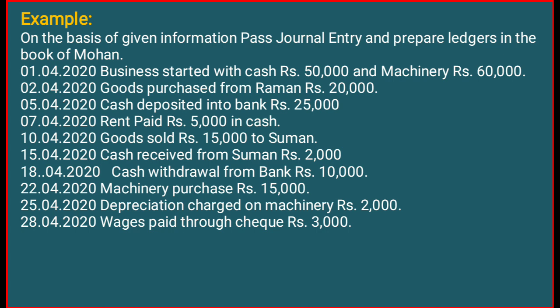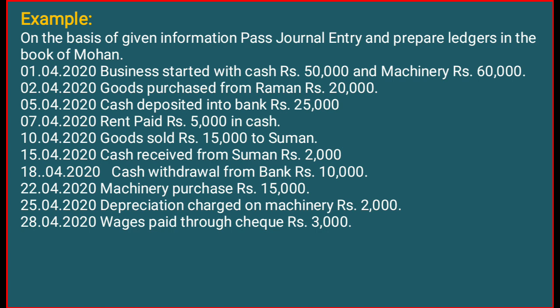Clear? Next we have 18th of April, cash withdrawn from bank. Cash withdrawn from bank, so we are getting cash. So cash account debit, and for the same we have to credit our bank account. Cash account debit to bank account. The next we have machinery purchased rupees 15,000. Here we have purchased machinery. So that's why machinery account debit to cash account.